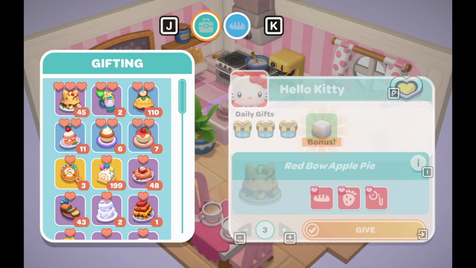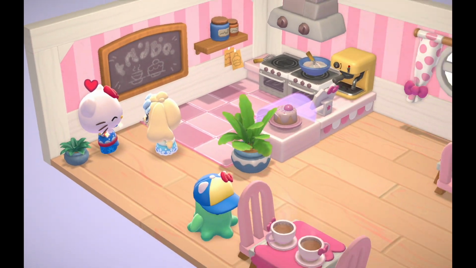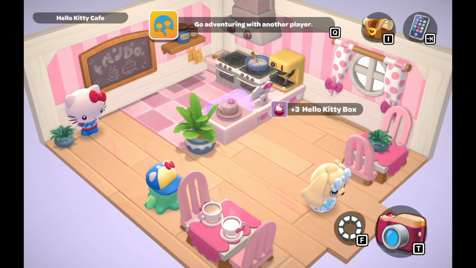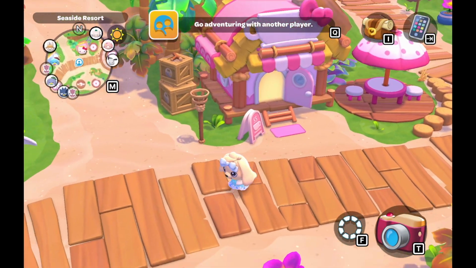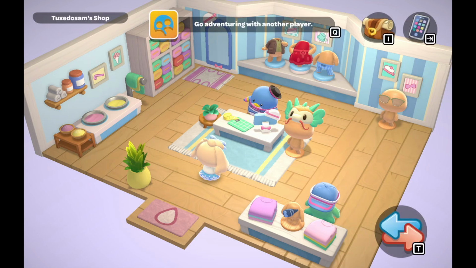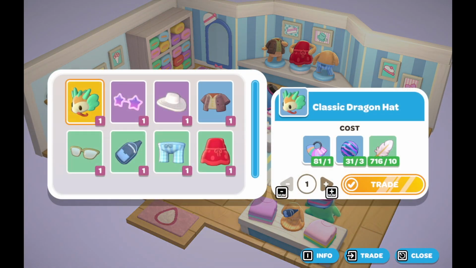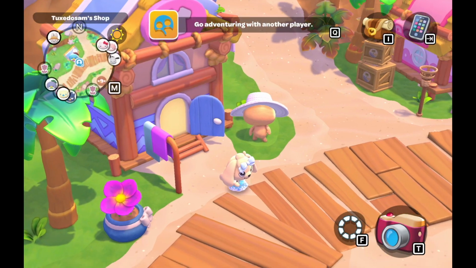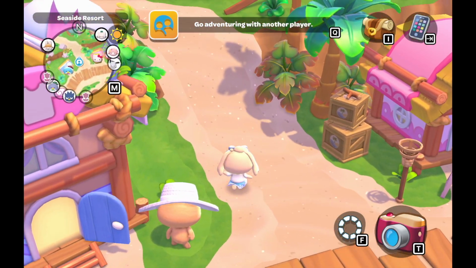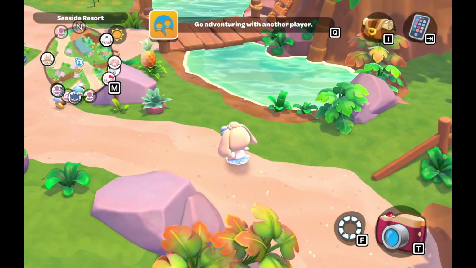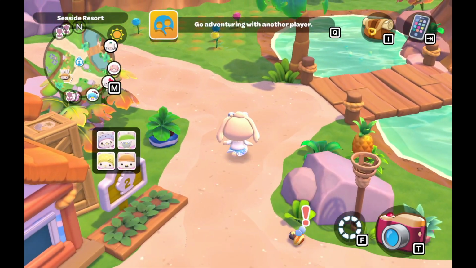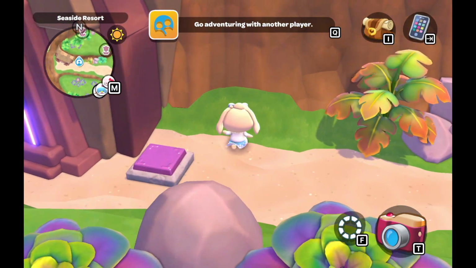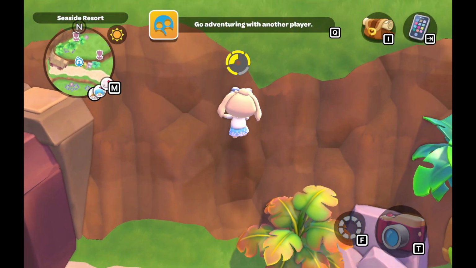The other event that's been going on right now, which if you start, you can participate in this, is Luck and Lanterns, which is based off of Lunar New Year type stuff. What's great about this is that you can get the previous year's items in the shop if you want more of them. So as you saw, I did get some lanterns from last year's Luck and Lanterns event because I love the little lanterns, putting them in the cabins. I think they're really cute, like a little decorative item. I wish that we had an item like that in Animal Crossing, just a cute, simple little table lantern.